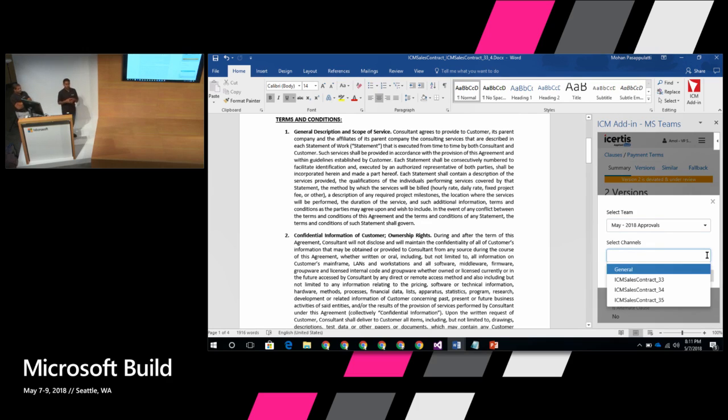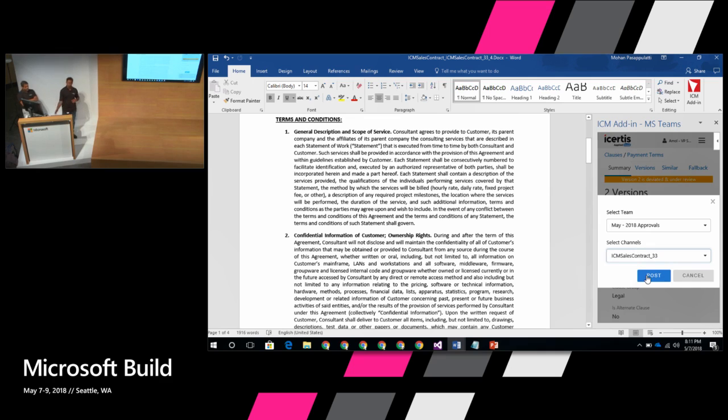So you could have channels categorized in any form or shape you want. I mean, you can have one per contract, or one per client, or however you want to do it, but that's a channel, which means all relevant conversation in Teams would happen in that channel. So in this case, we've just isolated this to this contract for demo purposes. And he would just say that this is the contract that I'm dealing with, and I would say post.